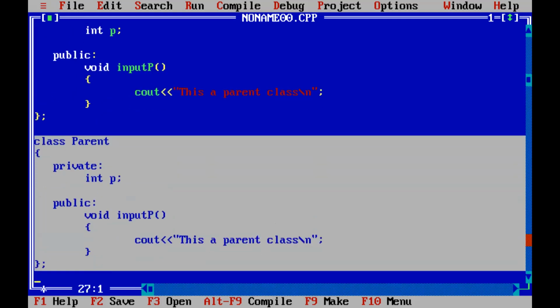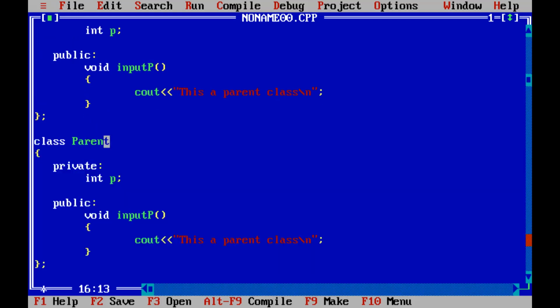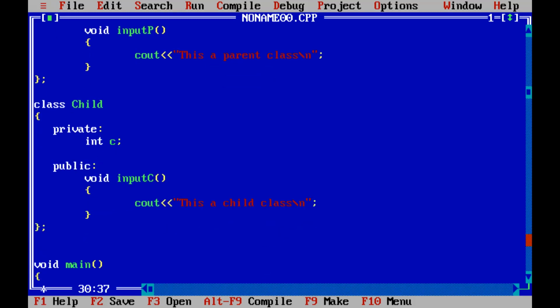Okay. So the upper one is the parent class, the lower one is the child class. So let's make certain changes. Child. As we discussed, I'll add those colon and everything later on, so that first I'll tell you whether it gives an error or not, so that you can also realize it. Input C. This is child class, isn't it? That's right. Done.